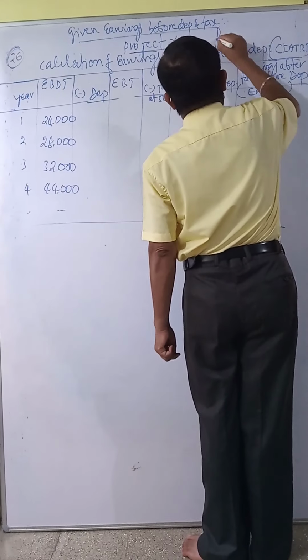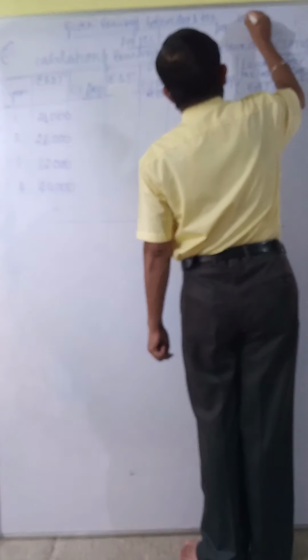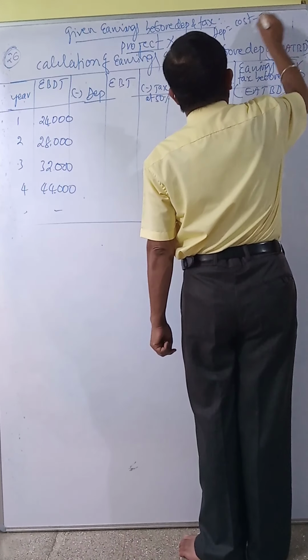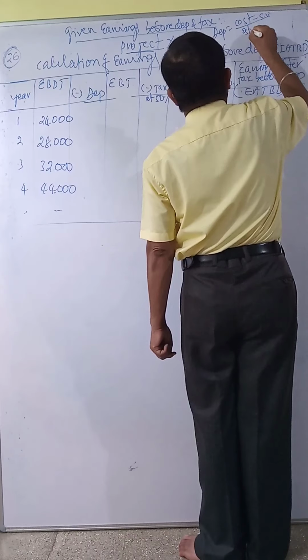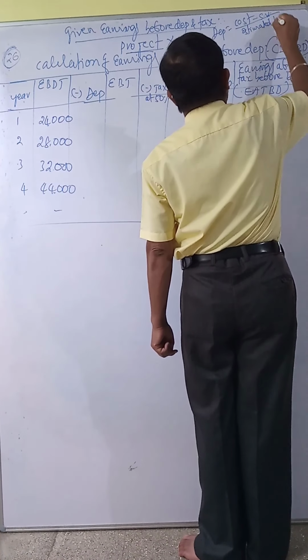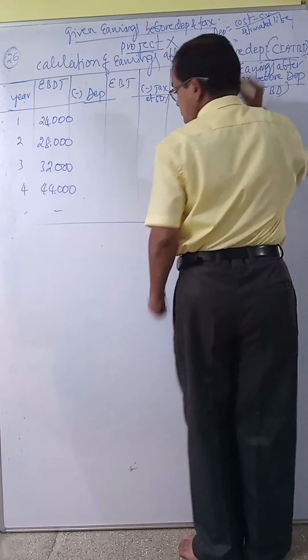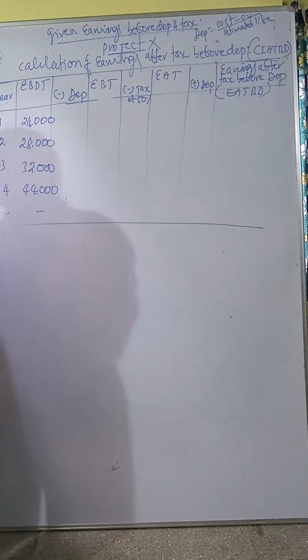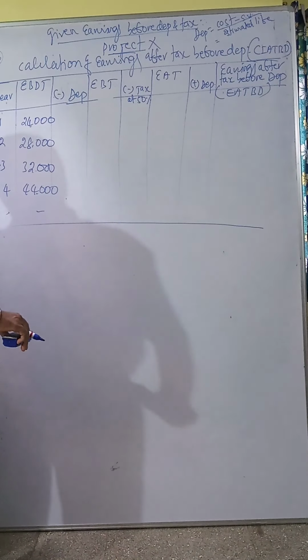Now how to calculate depreciation? See here. Depreciation equals cost of project minus scrap value divided by estimated life. This is the equation. Estimated life: how many years they use that project?